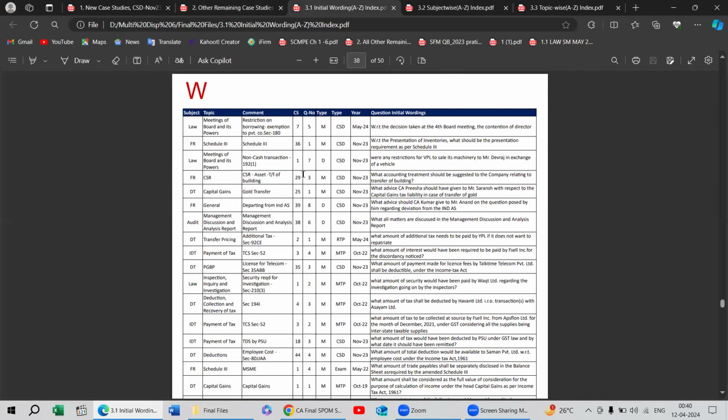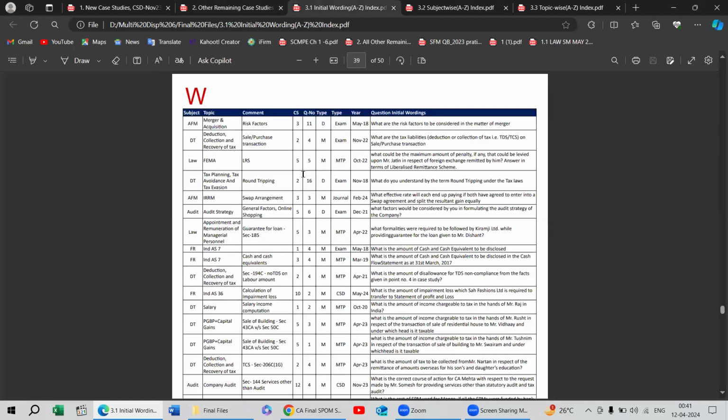Now here W will have mixed subjects related, so it may take a little time to find what are the risk factors. Like, W has only 10 pages, so searching within 10 pages, and rather particularly within 2-3 pages, because questions relating to one subject starting from W will be much fewer compared to the whole combination of all the subjects. So now let's move on to what are the risk factors.